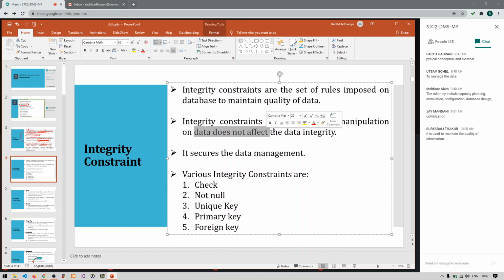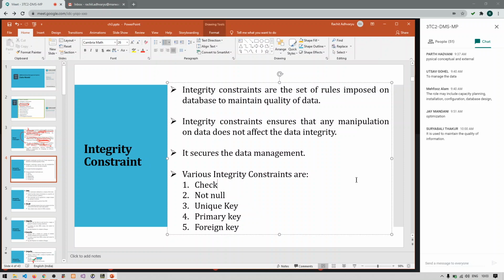If it is getting somehow less than 500 by any transaction, then it will give you a notification or it will not allow you to perform that particular transaction. So that is why it has been said here that it ensures that any manipulation on data does not affect your data integrity. So either you credit or withdraw the amount, ultimately your data, that means minimum 500 rupees, will be maintained by the rules that have been implied on your database.